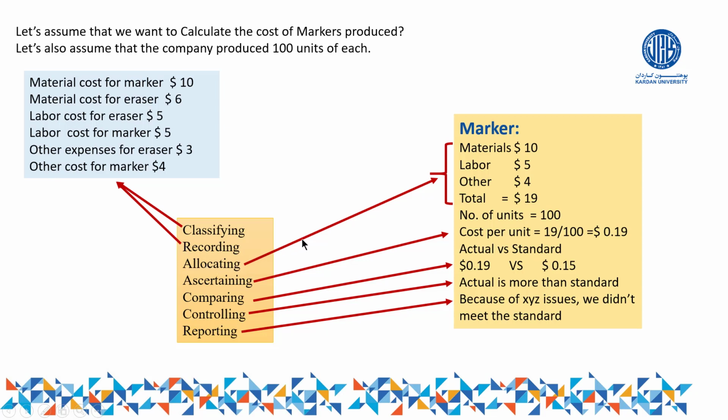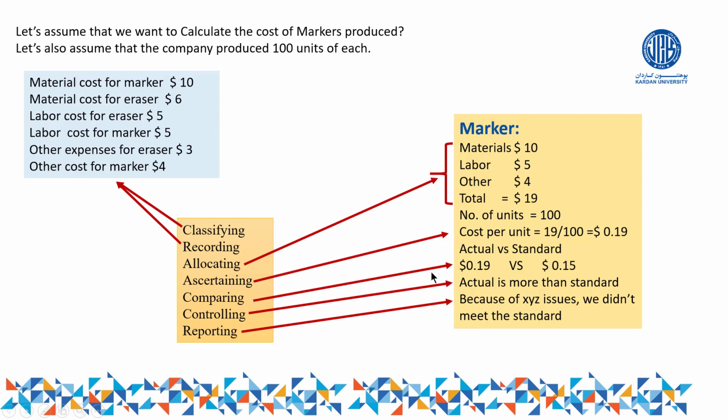After that, we have to allocate it to a particular product. All these three belong to marker, so we have allocated them under marker. All these three belong to eraser, so we had to allocate them for eraser, but as there was no proper space, I have taken only the marker. So this step can be called allocating. After allocating, we have to find out the cost of each marker. Suppose total cost was 19 divided by 100 markers. The cost of each marker is 19 cents. This is a step of ascertaining.